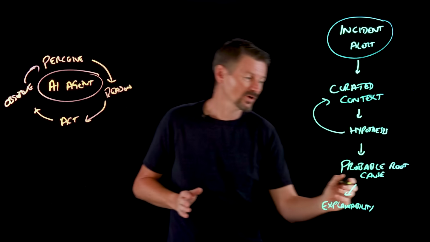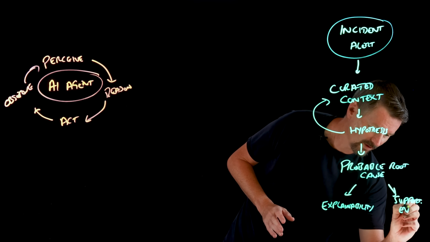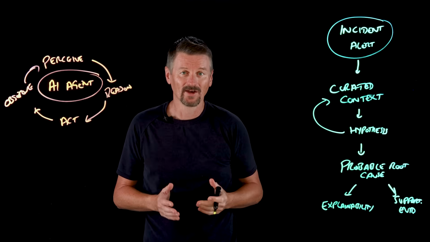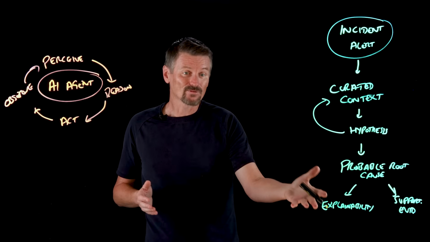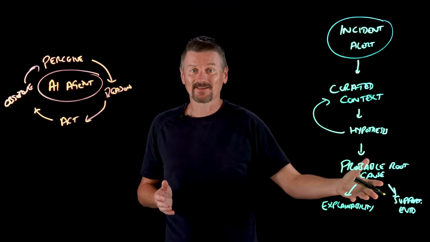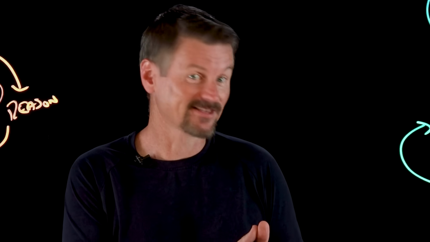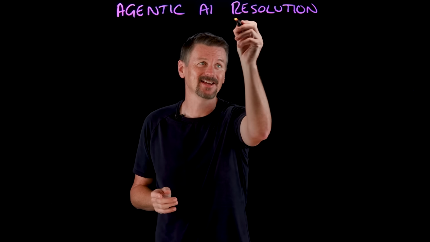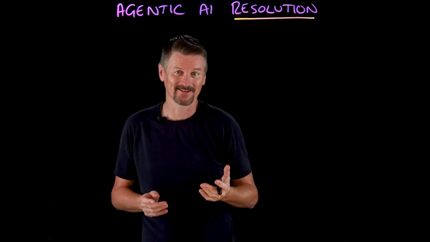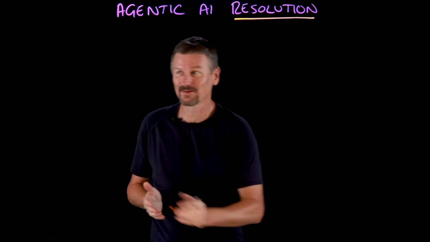And the agent can also provide some supporting evidence as well for that probable root cause that led to that conclusion. And together, the chain of thought reasoning and the supporting evidence can be reviewed by an SRE to supervise and validate the agent's analysis. So we figured out the probable root cause, great, but the ultimate goal here is to actually resolve the incident. And agentic AI can assist an SRE in 4 ways to do that.